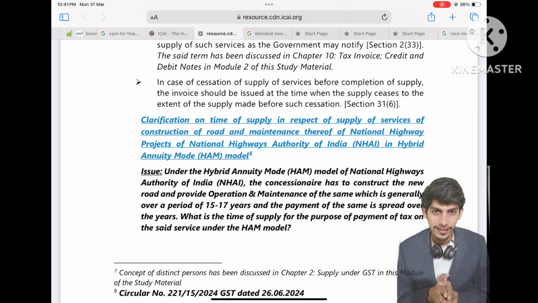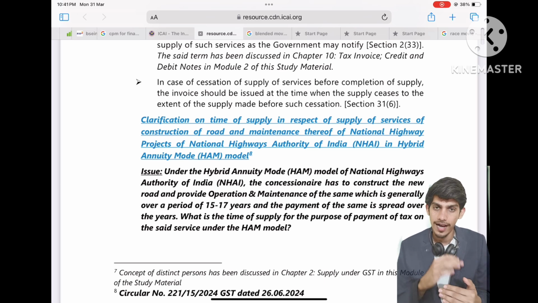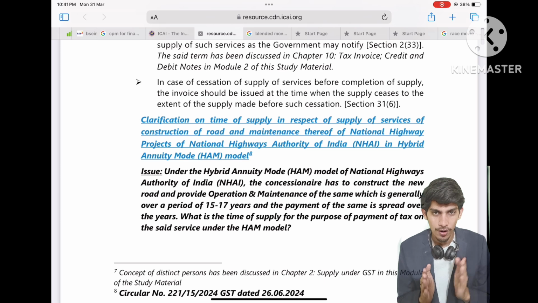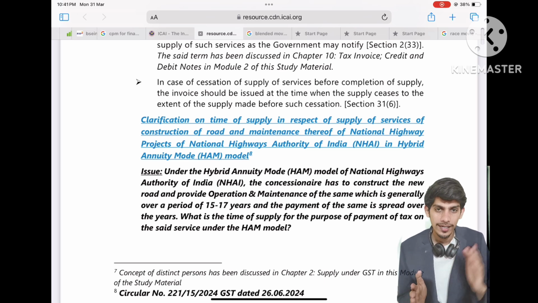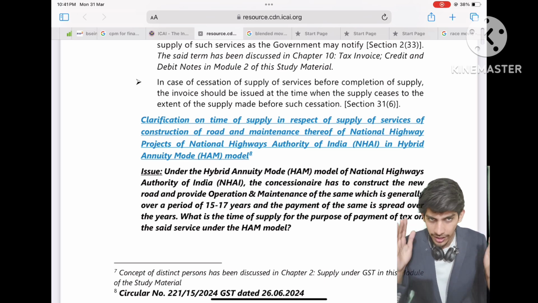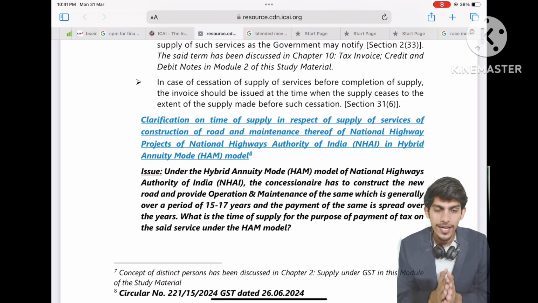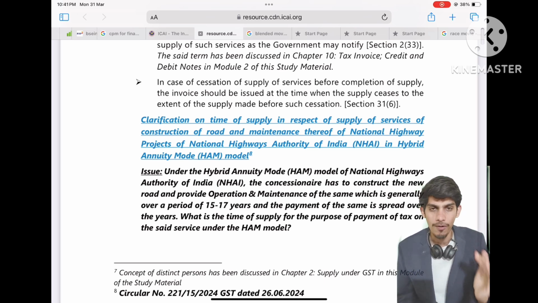So the contract is like that: you have to build and operate, and after operating for 15-17 years, you transfer it to the NHAI, to the government. It is also called the BOT model, build, operate and transfer model.